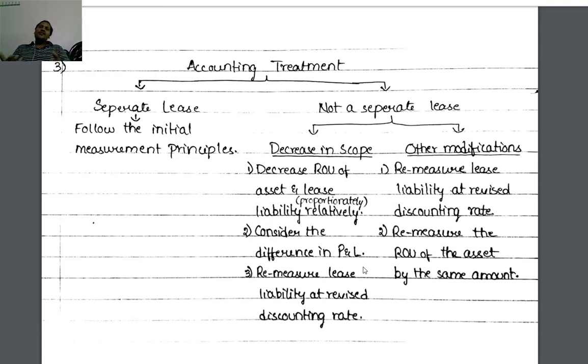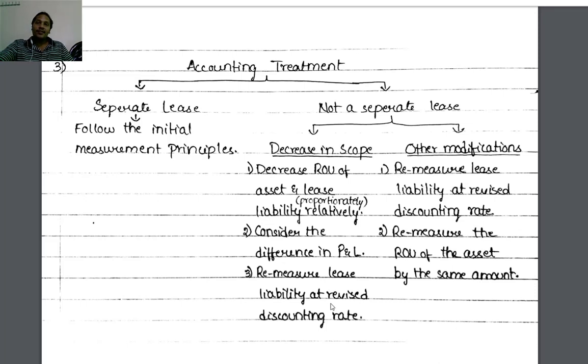By comparing these two, we have to consider the difference in P&L. If there is more decrease in liability when compared to the asset, that is a profit for us. If there is more decrease in the asset when compared to the liability, that is a loss for us.